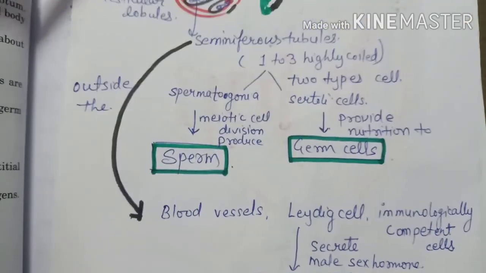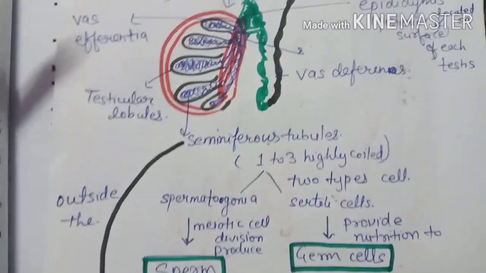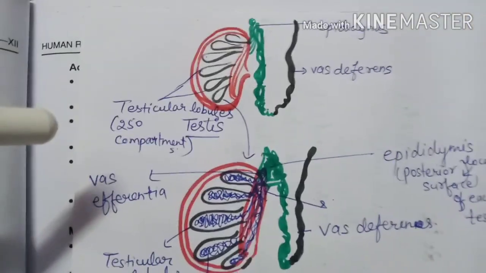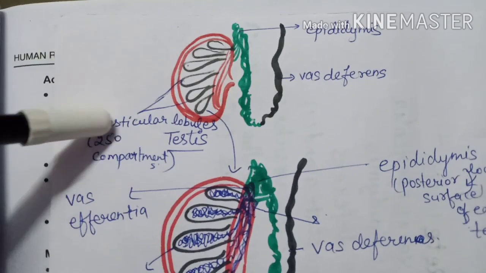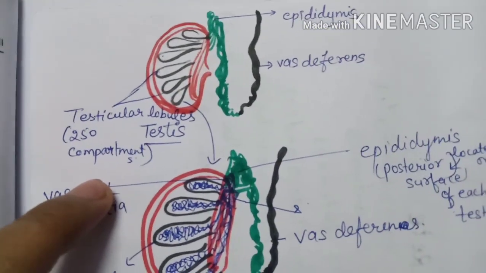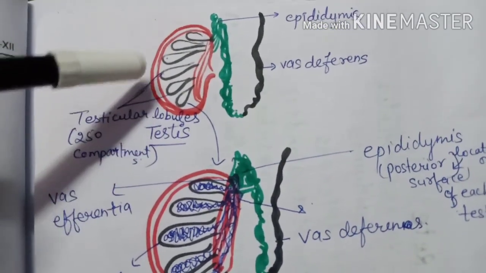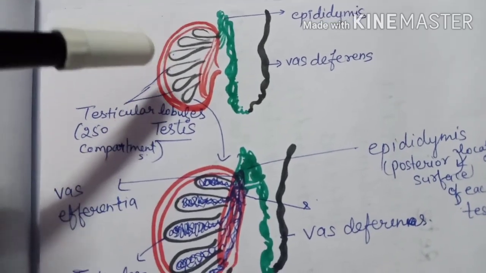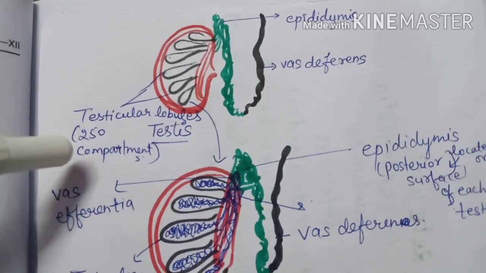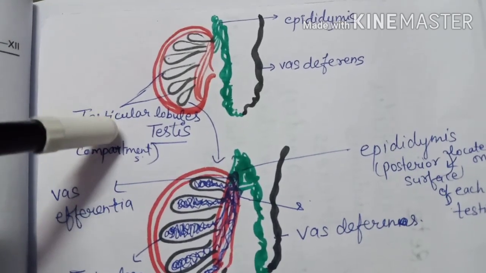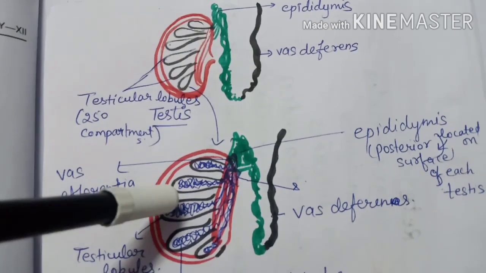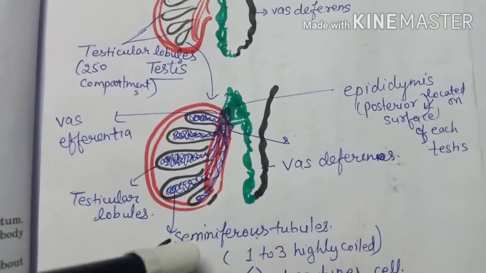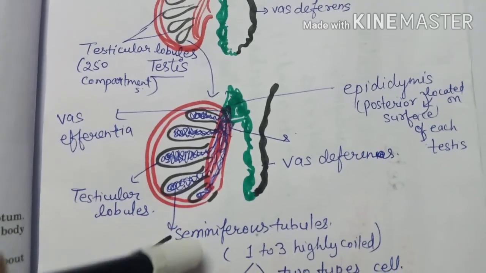This is the diagrammatic view of the testis for your understanding. In the first diagram I am showing the testicular lobules, not including the seminiferous tubules. The testicular lobules are 250 compartments. Inside them are the seminiferous tubules, 1 to 3 highly coiled tubules, and inside them 2 cells are there.